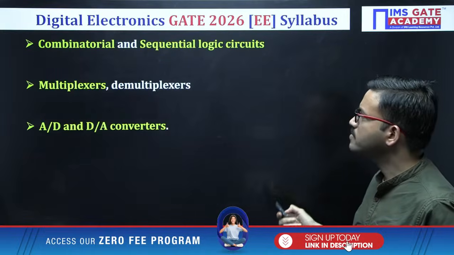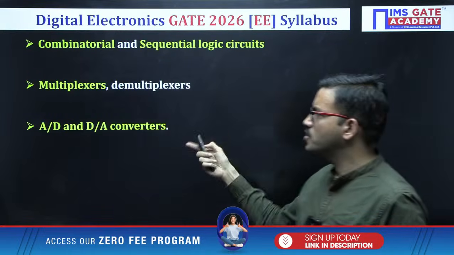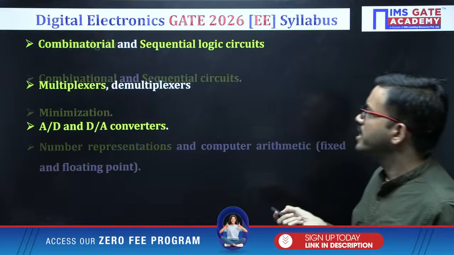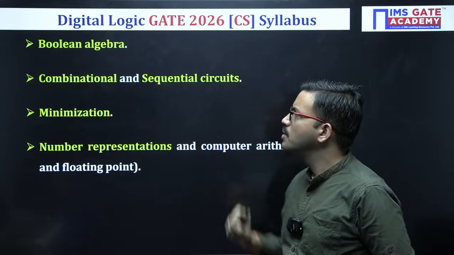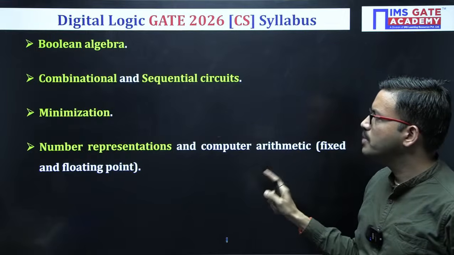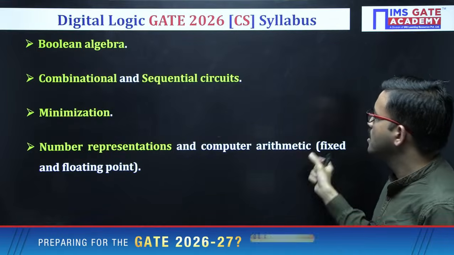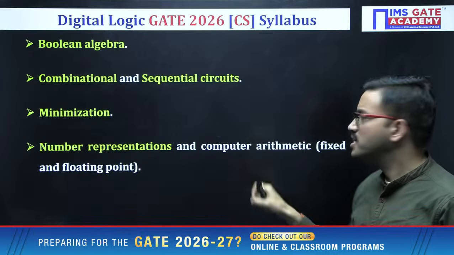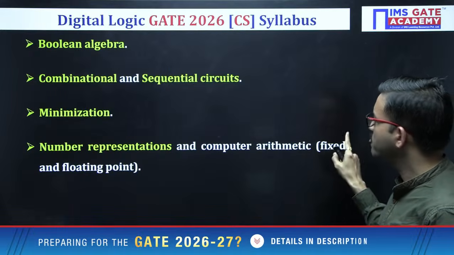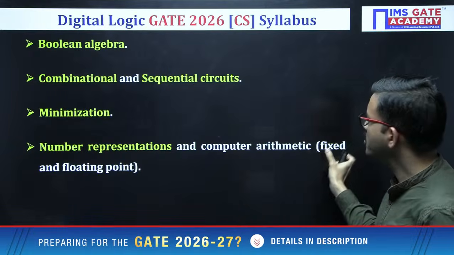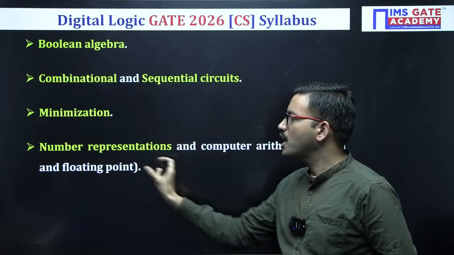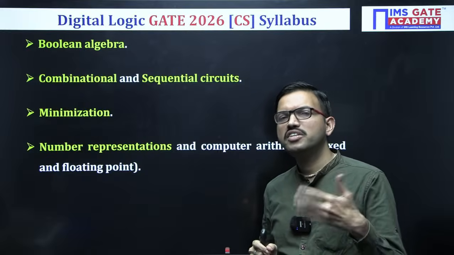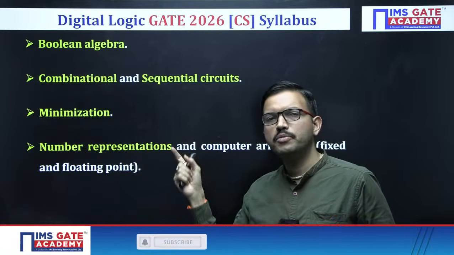Fine. Coming to electrical, this is the syllabus. And coming to CS, this is the syllabus: Boolean algebra, combinational, sequential, minimization, number representation. With respect to the digital logic syllabus, they have mentioned computer arithmetic, fixed point and floating point. Regarding fixed point data representation, you will be learning in digital logic only. Coming to floating point representation, IEEE 754, you will be learning that in computer architecture.